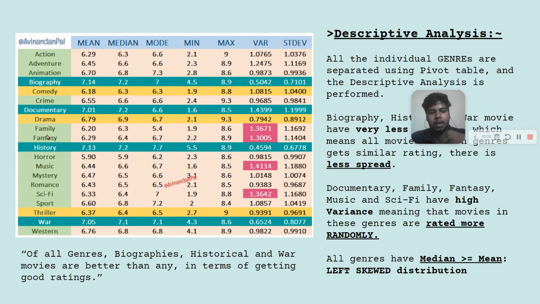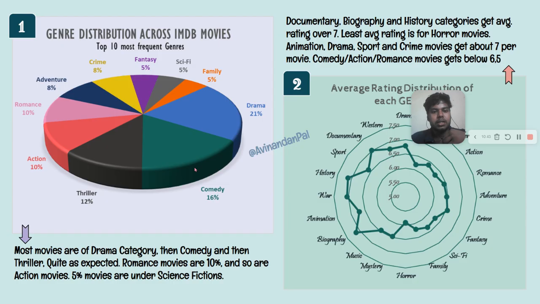Now, movies like family, fantasy, music, or science fiction have high variance. That means that they are rated randomly. Some movies are very highly rated, some movies are very poorly rated. And for these movies, you can see it here, 1.6 is their